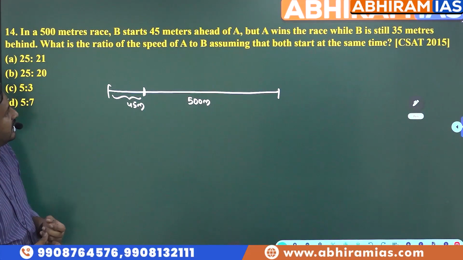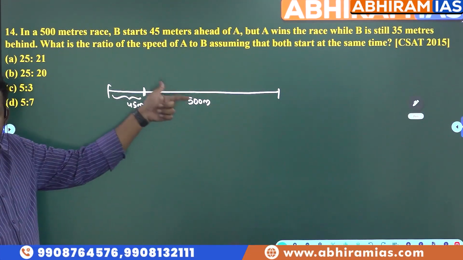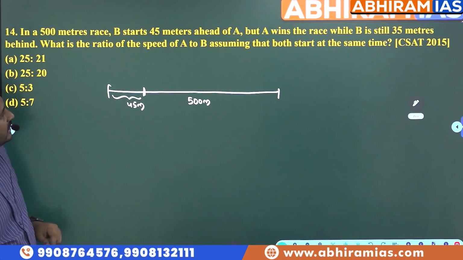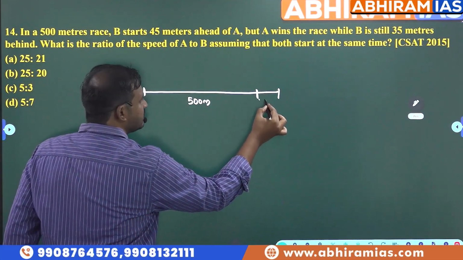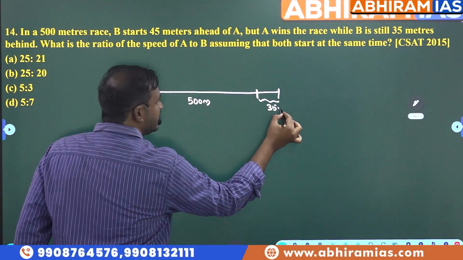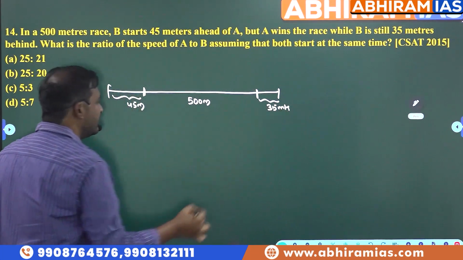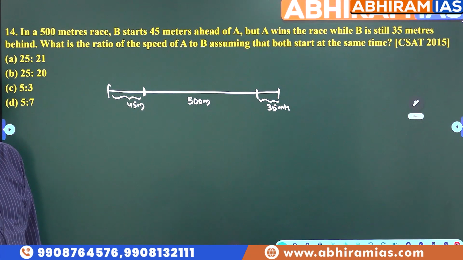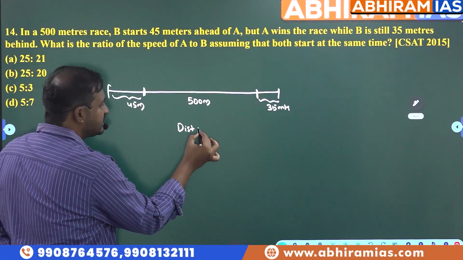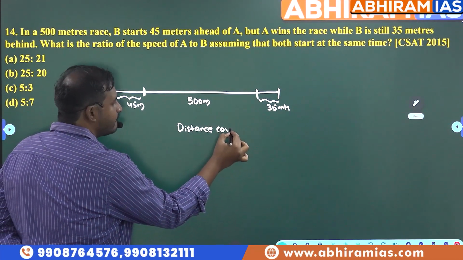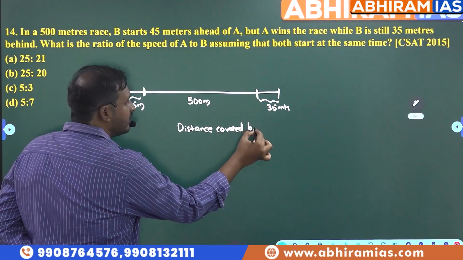Okay, next: but A wins. Even though he got a start, A still won, and B is still 35 meters behind it. That means B has not even reached the final destination. B is 35 meters behind it. Now tell me, what is the overall distance covered by B? Distance covered by B will be how much? Tell me here.